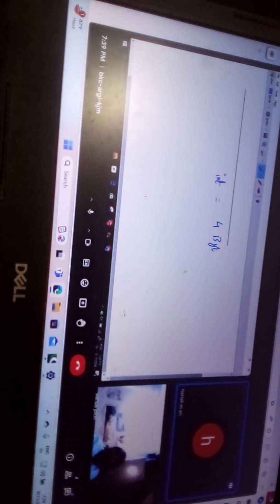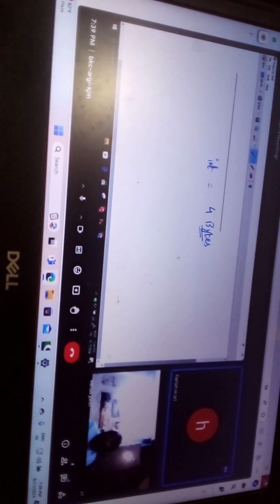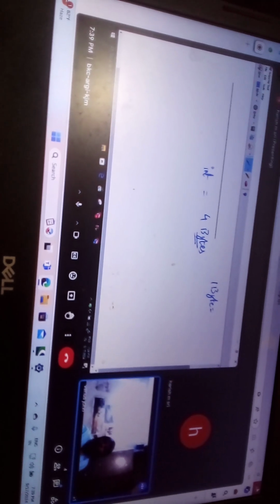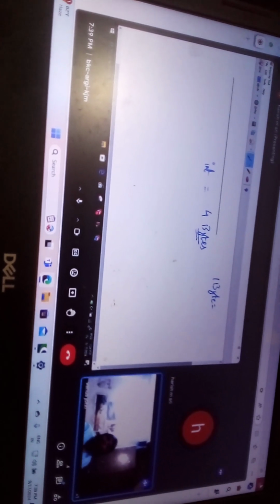In RAM, you are making it as an array, but it is always stored finally as 0 and 1. When I said an integer, how much size does an integer need? 4 bytes. So what is 1 byte equal to? 4 bytes is 1 integer, so 1 byte will be 1/4 of an integer.